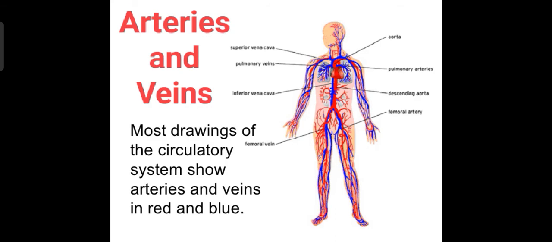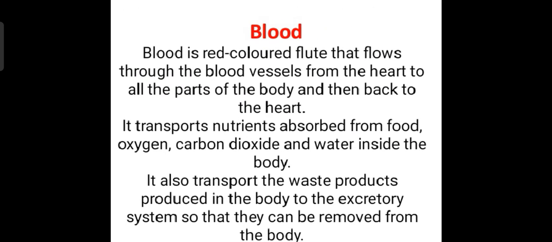Most of the circulatory system diagrams show arteries and veins in red and blue color. As you can see in the picture, blood is distributed throughout the body from the heart. Now let's talk about blood. Blood is a red colored fluid that flows through the blood vessels from the heart to all the parts of the body and then back to the heart.